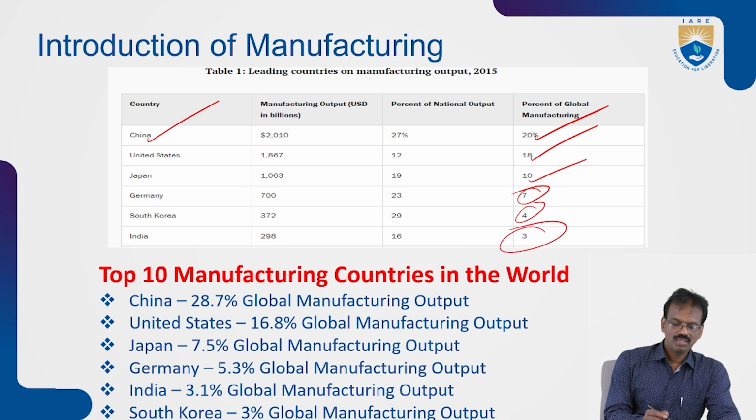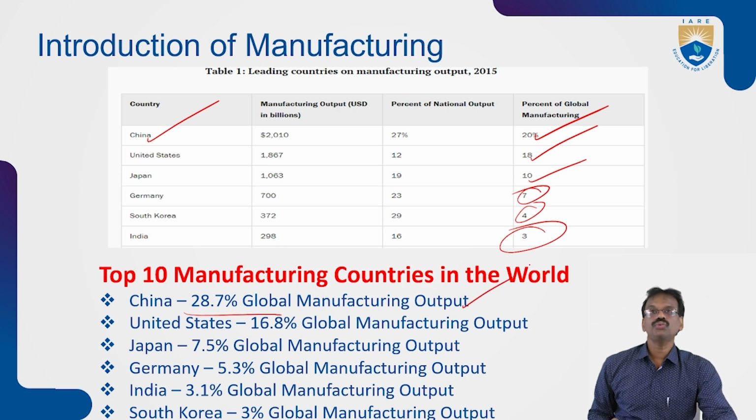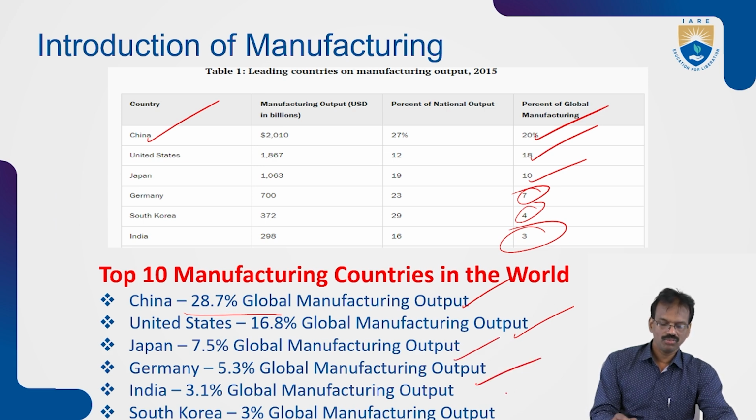China has 28.7 percent of global manufacturing output, the US 16.8, Japan 7.5, Germany 5.3, and India 3.1. If you compare India with China, there is a huge difference.